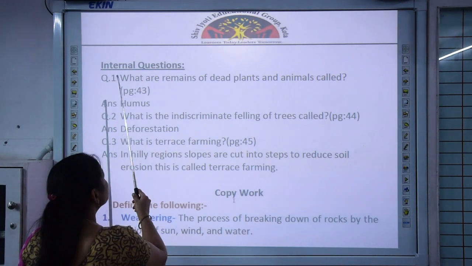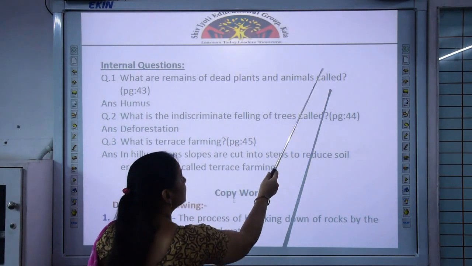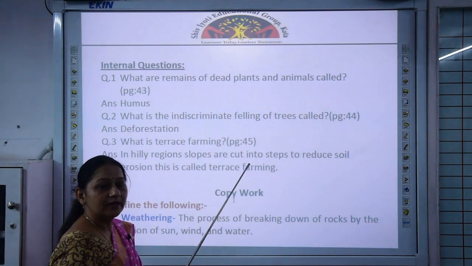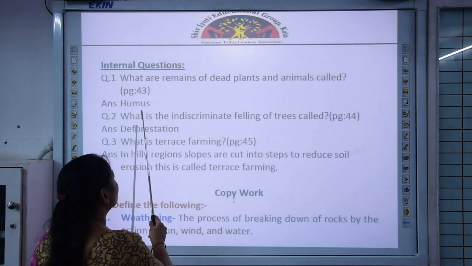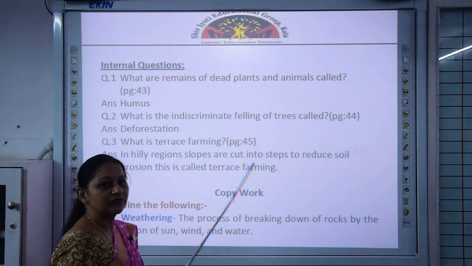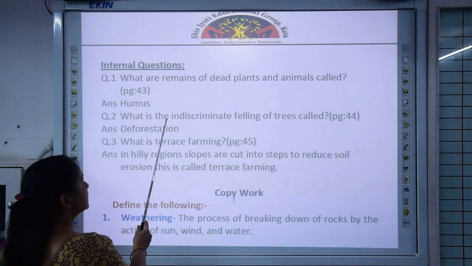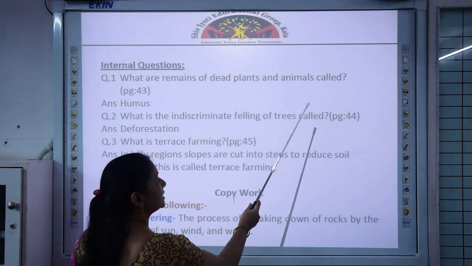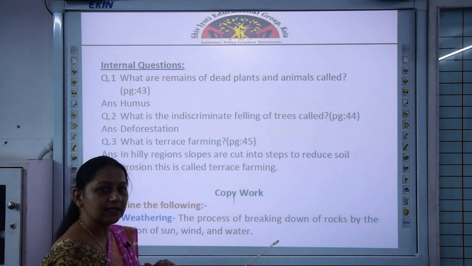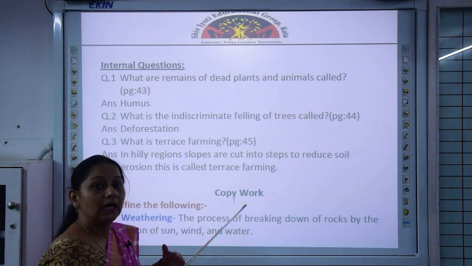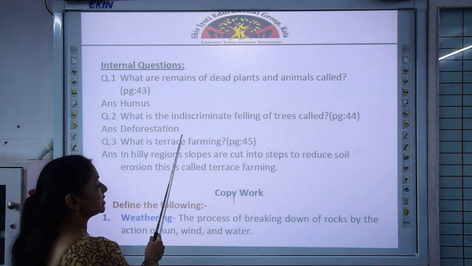The first internal question: what are remains of dead plants and animals called? The remains of dead plants and animals which fall on the ground are called humus, and it is a very fertile part of the soil. Second one: what is the indiscriminate felling of trees called? The indiscriminate felling of trees means cutting down of trees in large amounts. Then it is called deforestation.